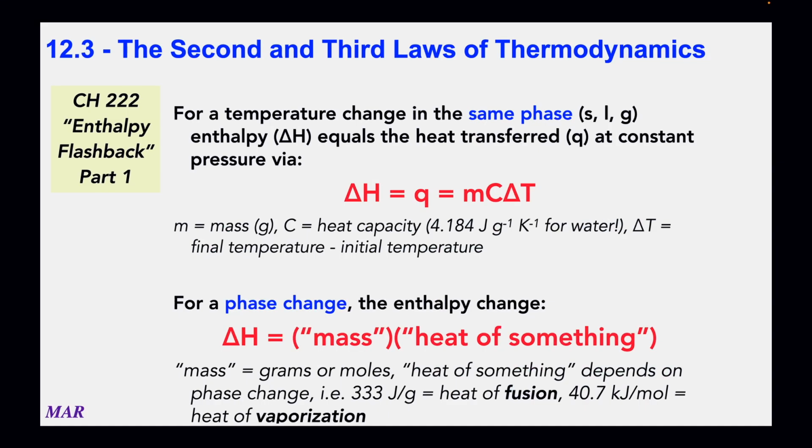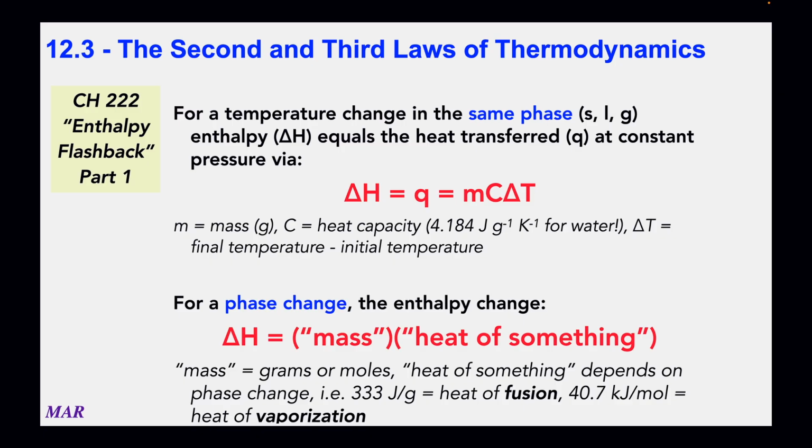Now, we just talked about the third law of thermodynamics, which says that the entropy of basically all systems is greater than zero. The only time you can have zero is for those perfect crystals, which is like never. But we kind of skipped over the second law. And in order to talk about the second law, we need to do a little bit more flashback from Chem 222 about things with enthalpy.